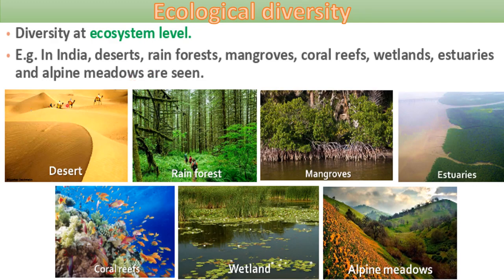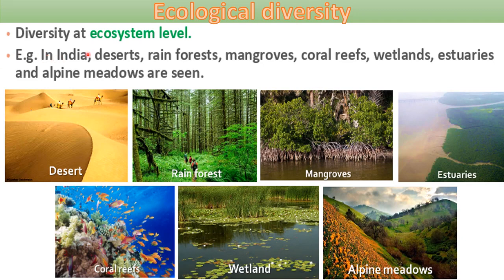A desert is an ecosystem, a rainforest is a separate ecosystem. All these you can see here are different ecosystems, right? And these different types of ecosystems are found in different areas of the world. So this is called diversity at the ecosystem level, or ecological diversity.